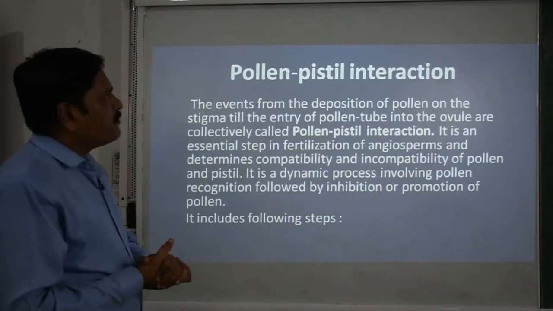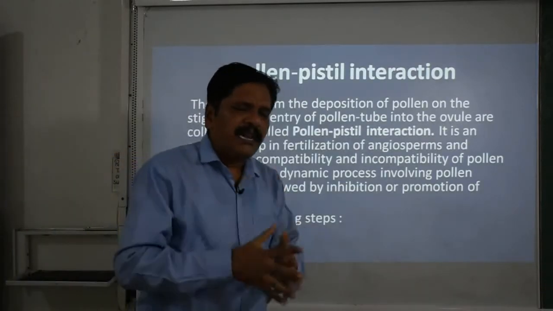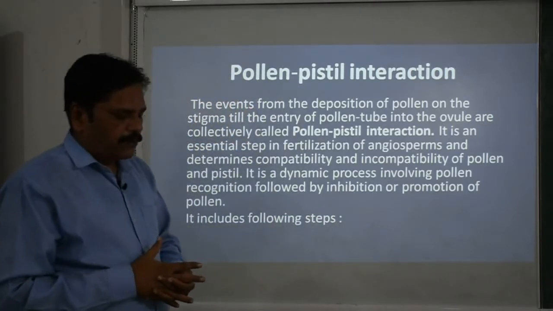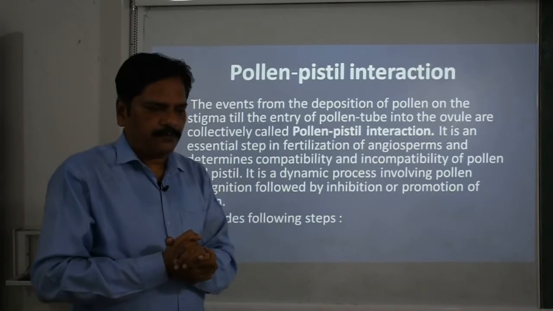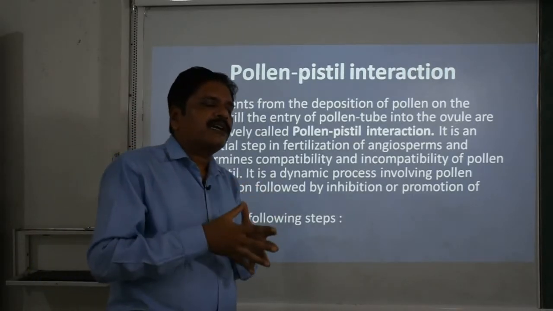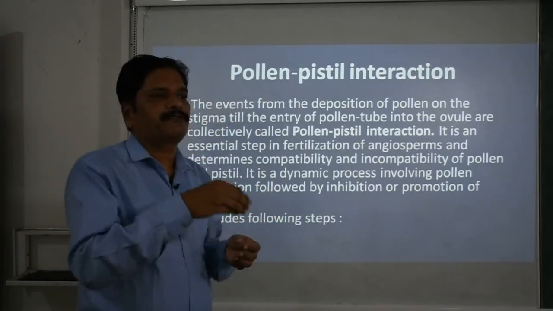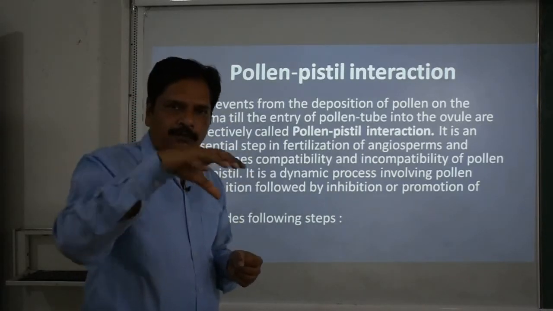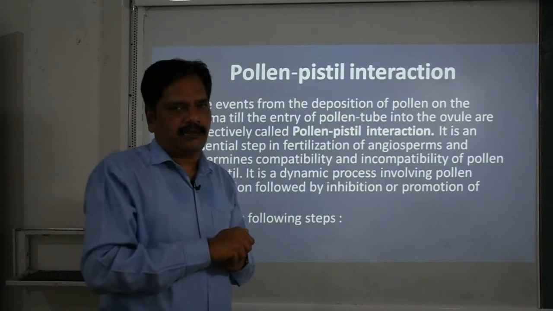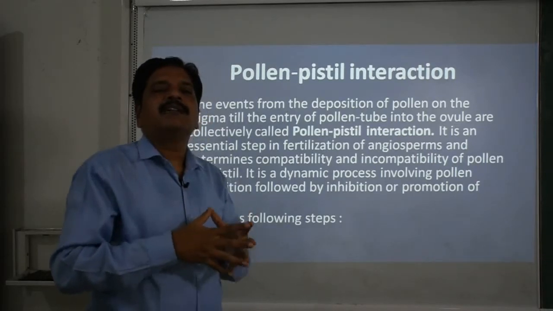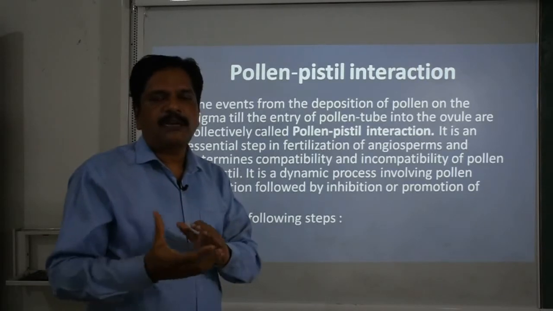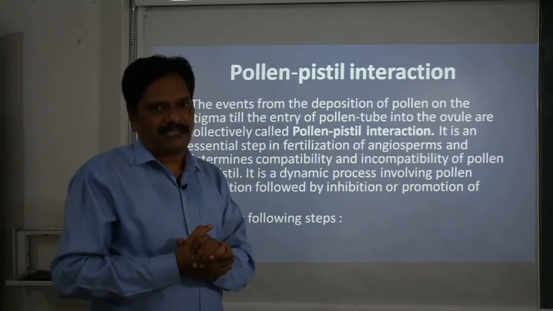Okay, so now the next part is pollen-pistil interaction. After pollination, what you observe is that pollen grains have already been transferred from the male reproductive part, the anther, to the female reproductive part, the stigma, of another flower, and now these pollen grains are ready to germinate and fertilize.